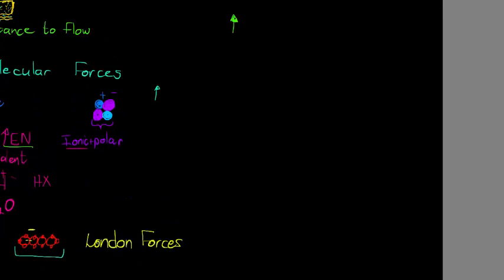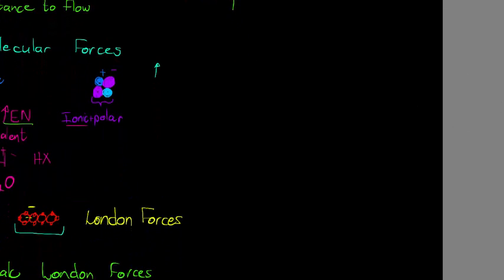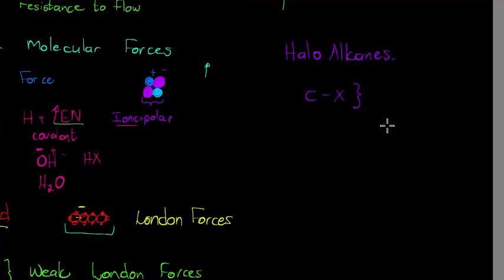The next type we looked at were the haloalkanes. With the haloalkanes, we had a carbon bonded to a halogen. In this case, this is a dipole itself. Why is this a dipole? What we mean by a dipole is that when these two atoms bond with one another, one is drawing electrons to itself, making the other positive.